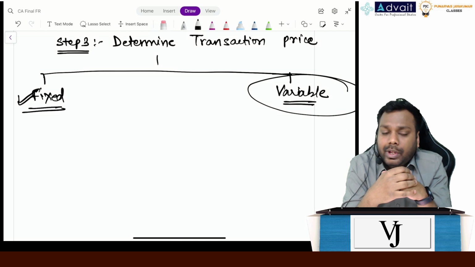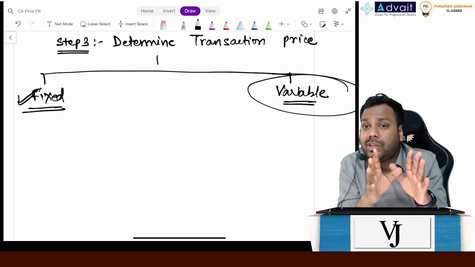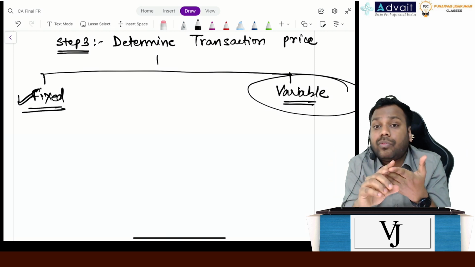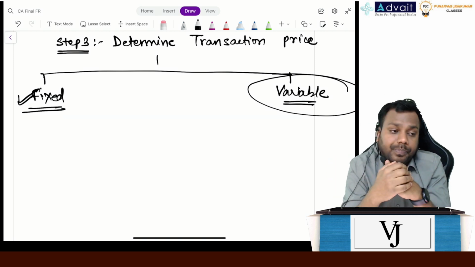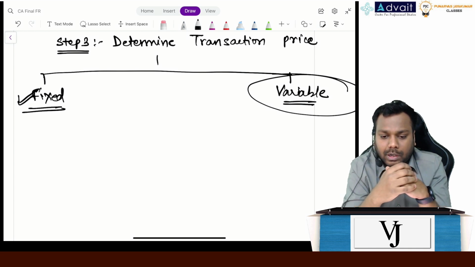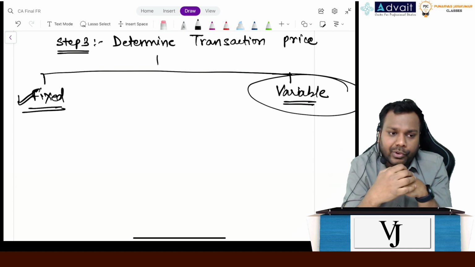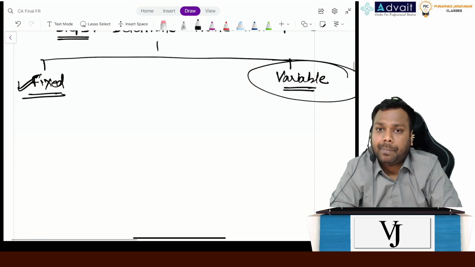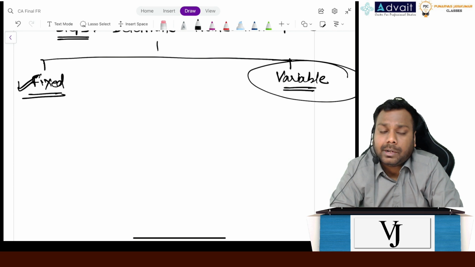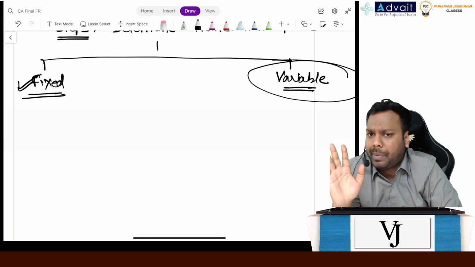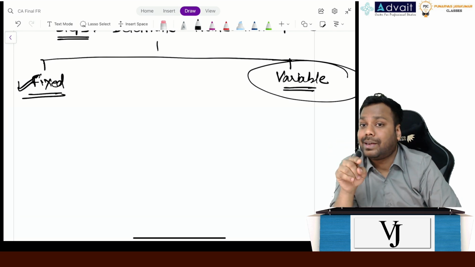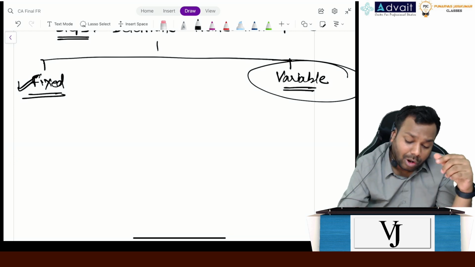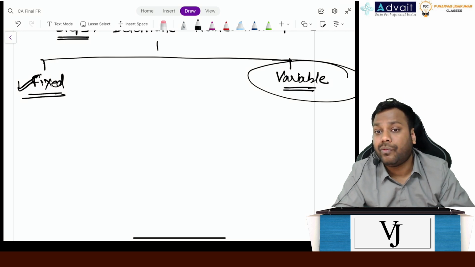Now here what happens? My right to receive is certain, but which amount, I don't know. So the amount becomes variable here. Further, that customer says to me, Vishal, if I like the quality of the building which you have constructed, I'll pay you 10 lakhs. But if I don't like it, I will not pay you anything. The amount is certain here, but whether I'll receive it or not is not certain. So all these things make a consideration variable.